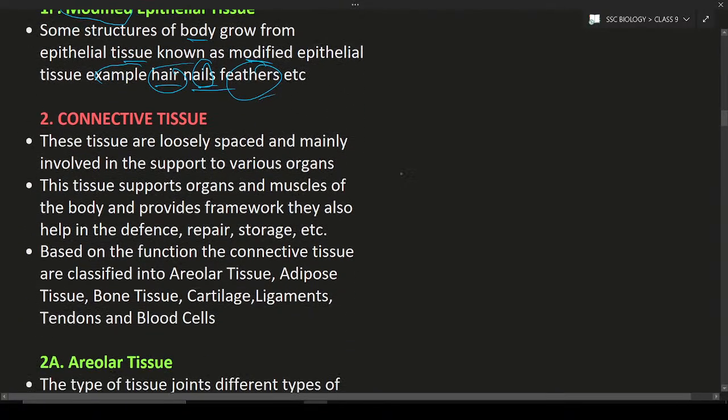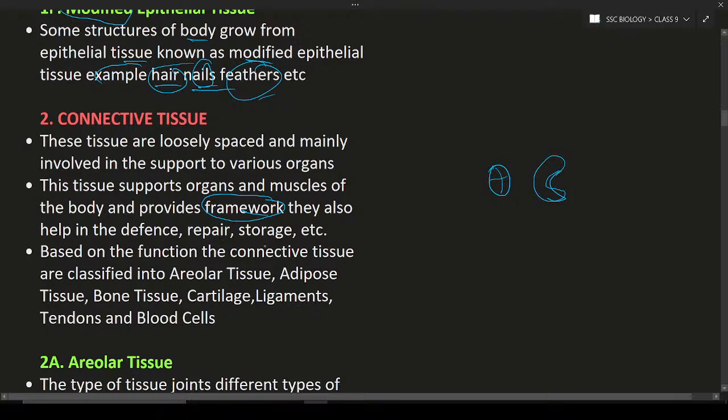Okay. So next is the connective tissue. These tissues are loosely spaced and mainly involved in the support of various organs. This tissue supports the organs and also the muscles of the body and provides a framework. The organs are made into structures, for example the heart or the kidney, and so on. They are held in position because of the framework. Why? Because they provide the framework. With the help of the framework, these organs are in place.